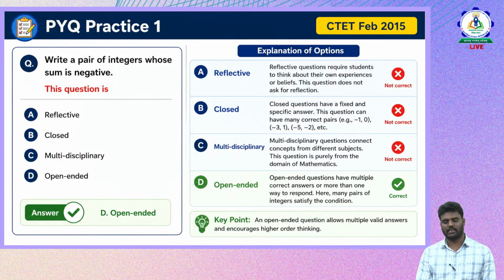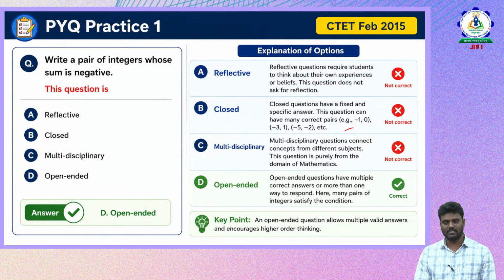Closed questions basically have a fixed and specific answer. But does our question provide scope for a closed question? No, it is an open-ended question. They need to write a pair of integers whose sum is negative. There can be various integers. These questions have many correct pairs, for example -1 and 0, -1 and 1, -5 and -2, etc. This is not a closed question, this is an open-ended question. Therefore, this is also a wrong answer.